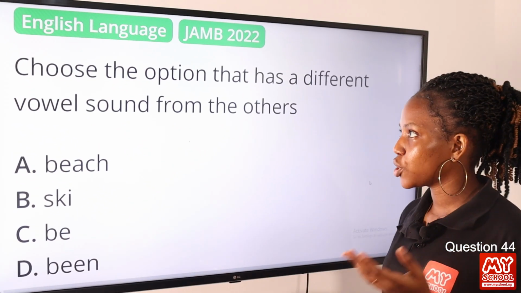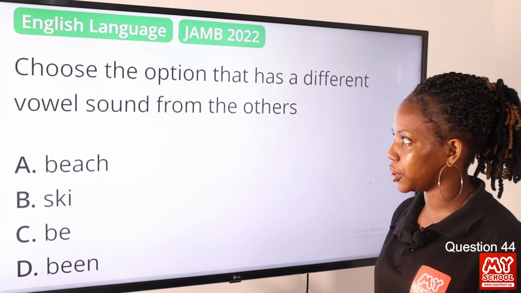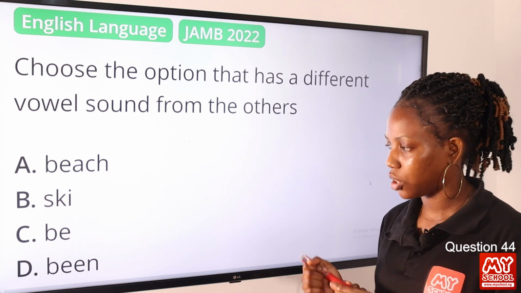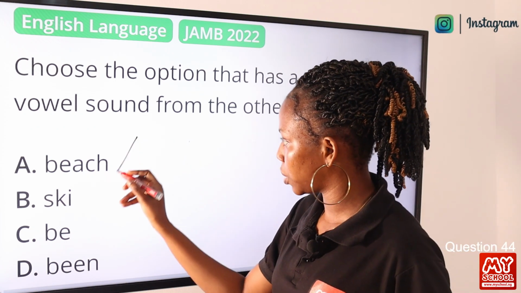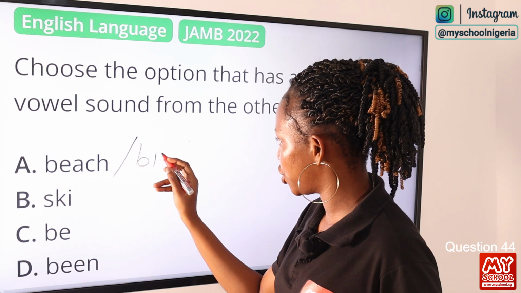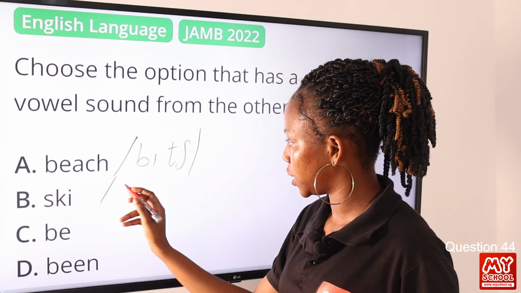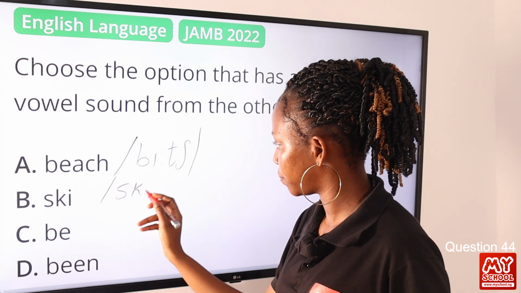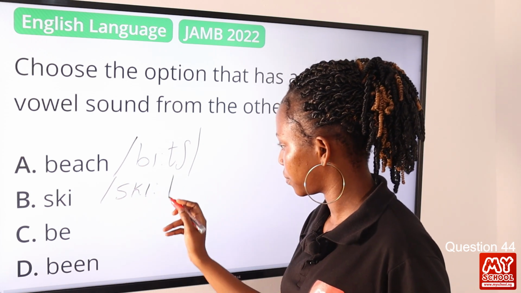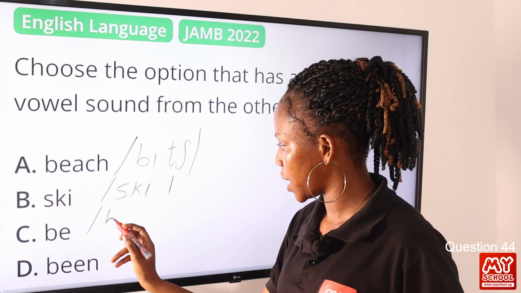Question 44. Choose the option that has a different vowel sound from the others. So vowel sound. Okay? So we have beach. And then we have ski. And we have bee.